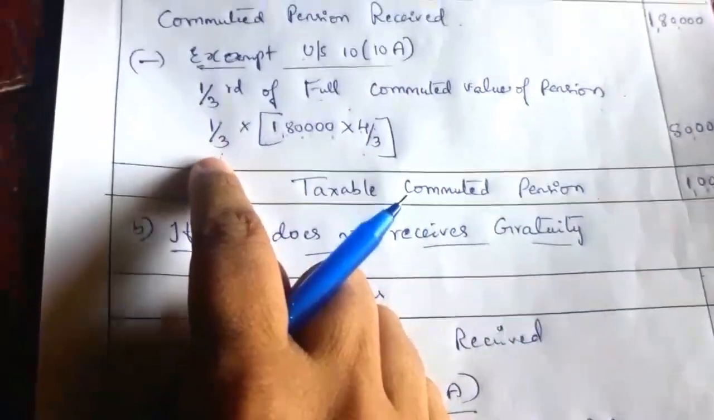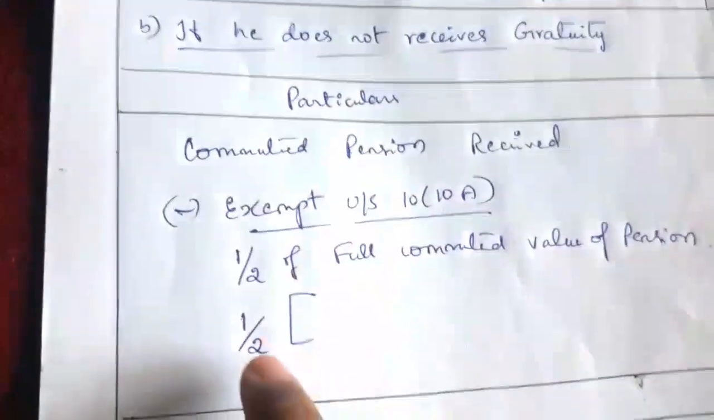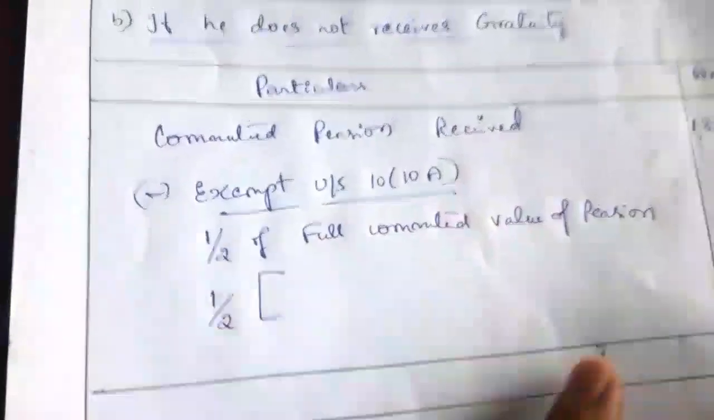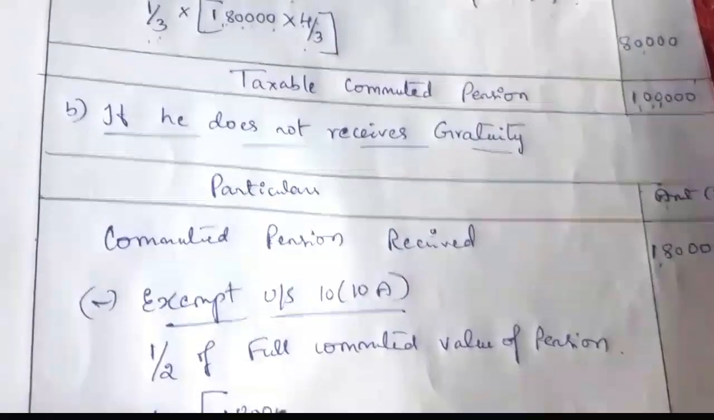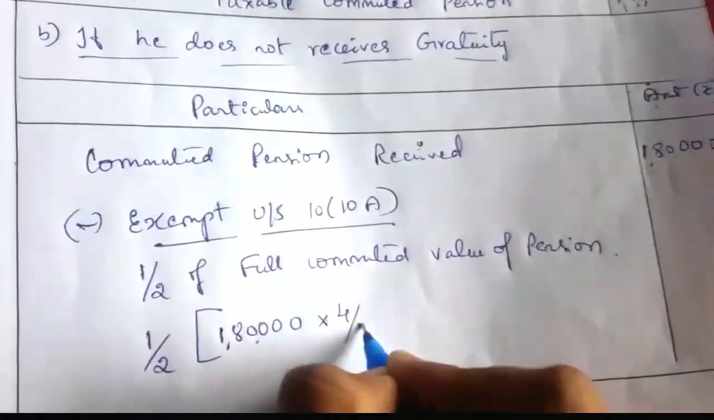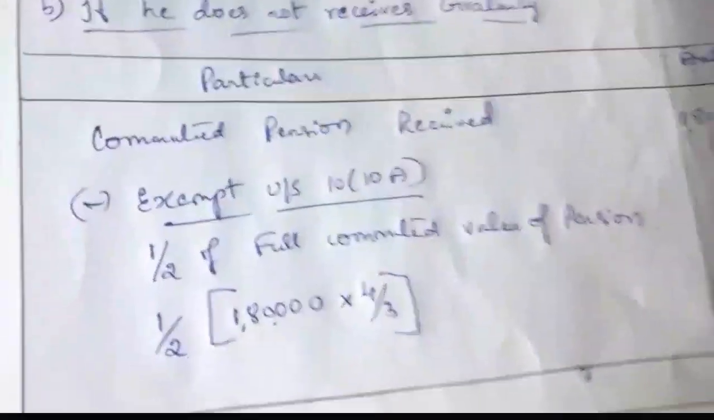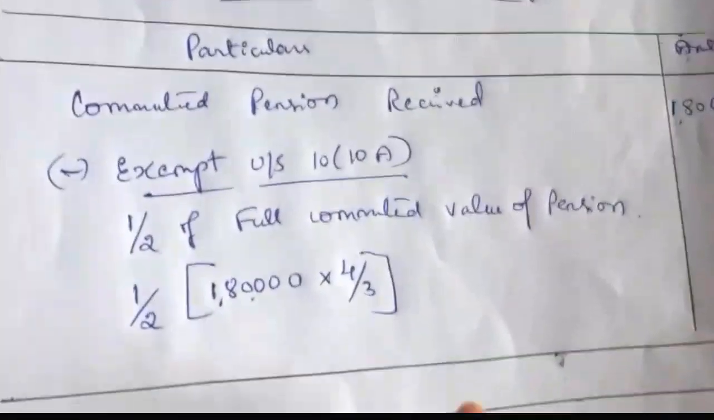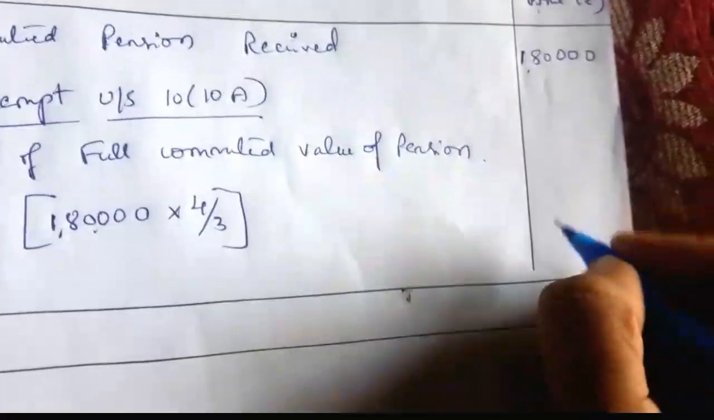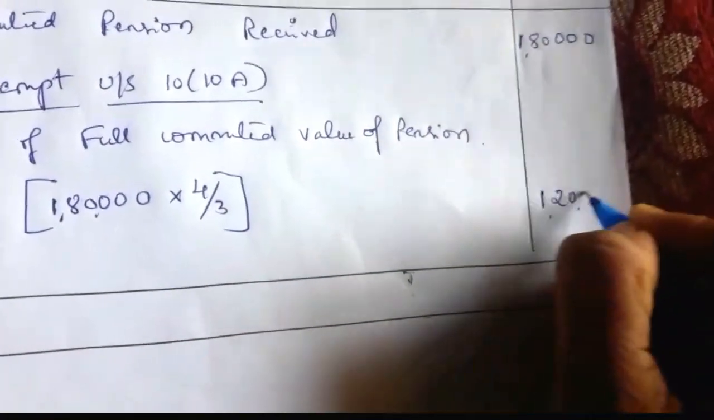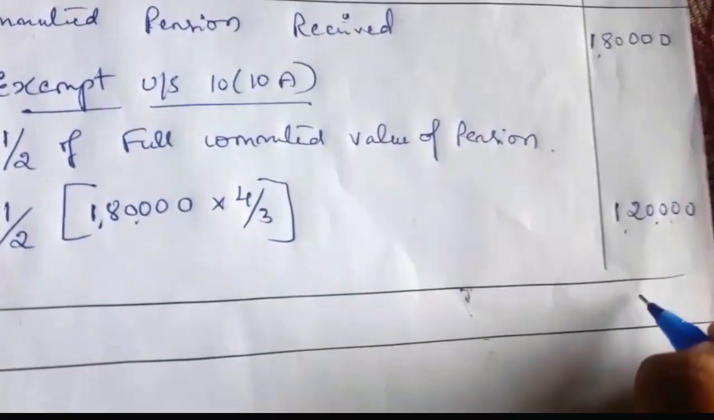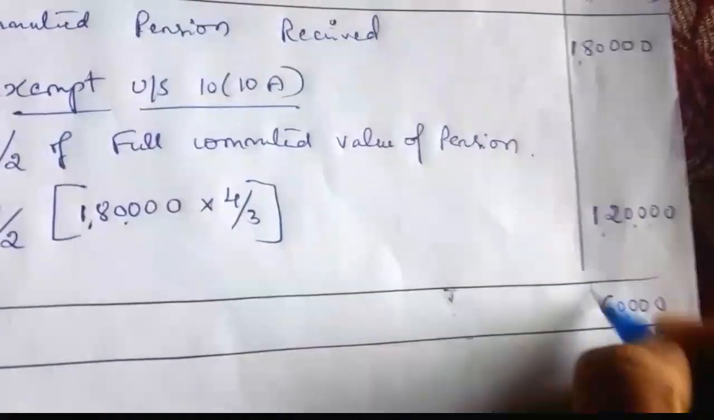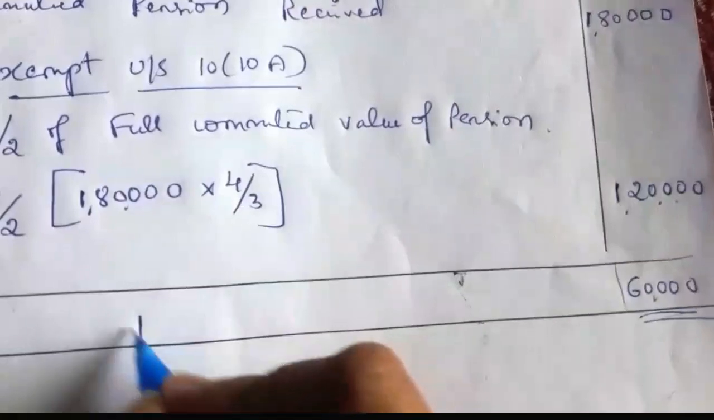So if he receives the gratuity, 1 by 3; if he does not receive the gratuity, 1 by 2. Only that is the difference, the rest are the same. So 1,80,000 into 4 by 3, we have to calculate first, later 1 by 2. So we'll get the answer 1,20,000. So if you deduct 1,20,000 from 1,80,000, we will get 60,000 as the taxable commuted pension.